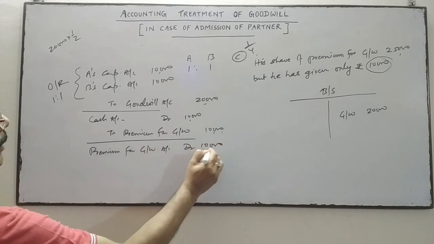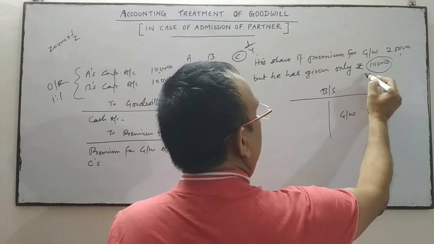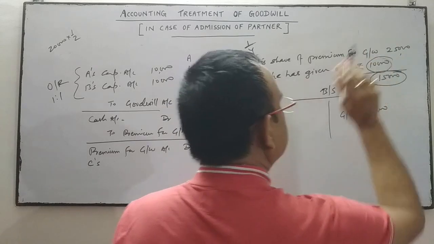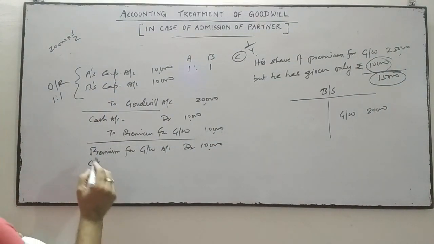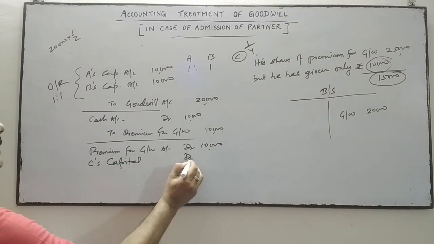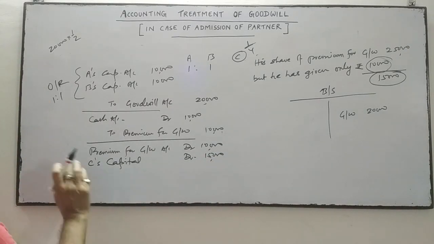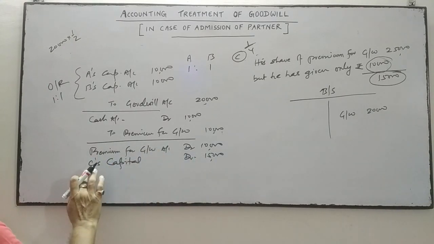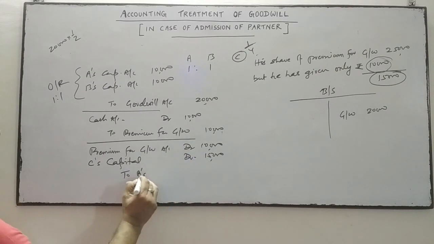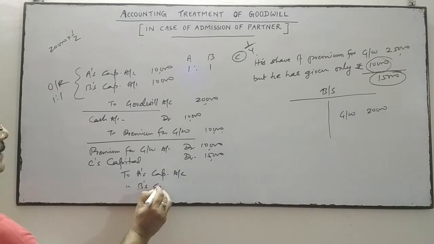To 10,000, and the amount which is not given by the new partner of his share of goodwill, that is 15,000 he has not given. 15,000 out of 25,000, he has given only 10,000. So 15,000 is not given. So to that amount, the new partner's capital account will be debited. Thereafter these two amounts will be transferred to the old partners' capital accounts in their sacrificing ratio.